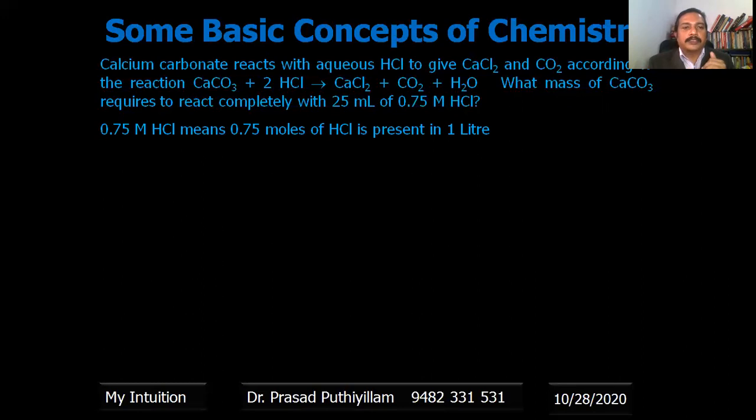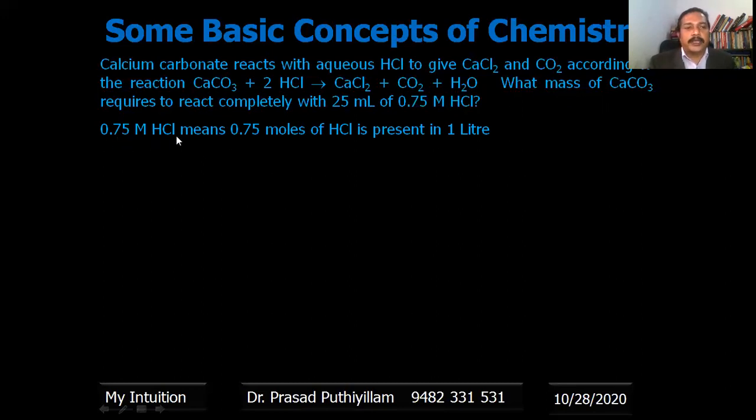In case of HCl, 0.75 molar HCl is given, and in the balanced equation 2 moles of HCl is there. But we need to find out the mass of calcium carbonate. We can connect because 1 mole of calcium carbonate reacts with 2 moles of HCl. Therefore we have the connection there. We can connect HCl with the calcium carbonate, so we'll continue with HCl.